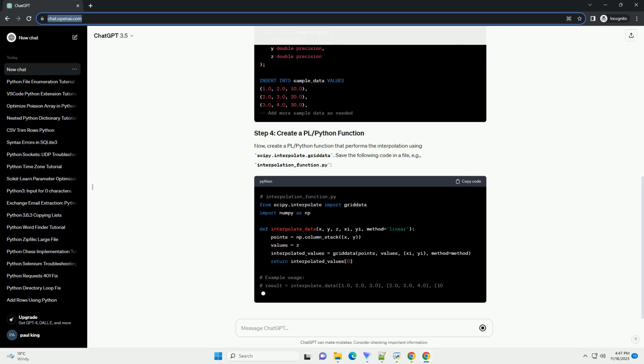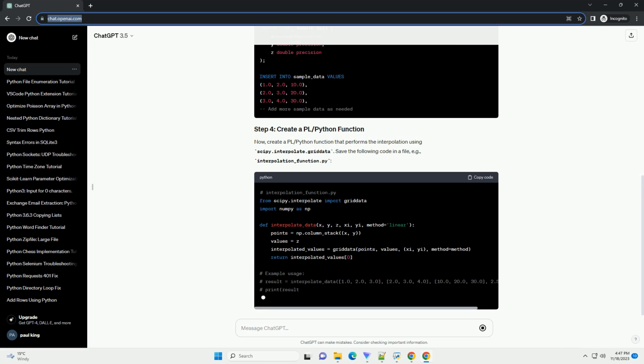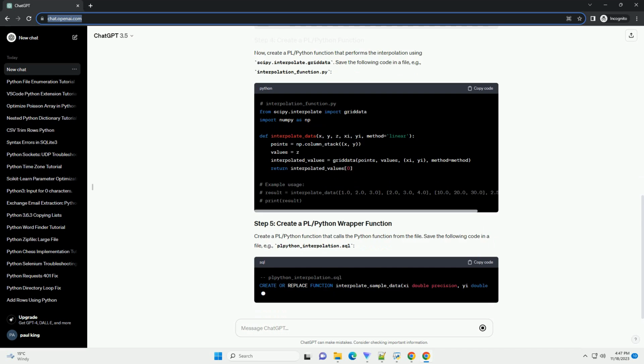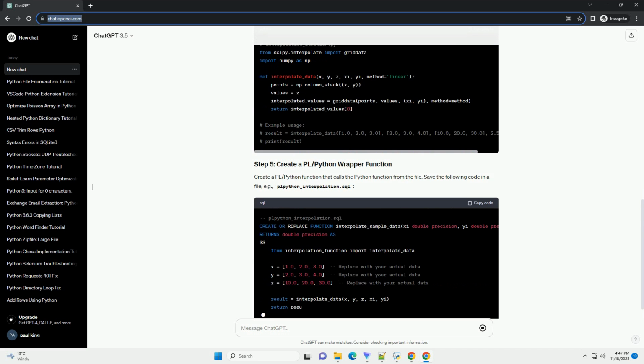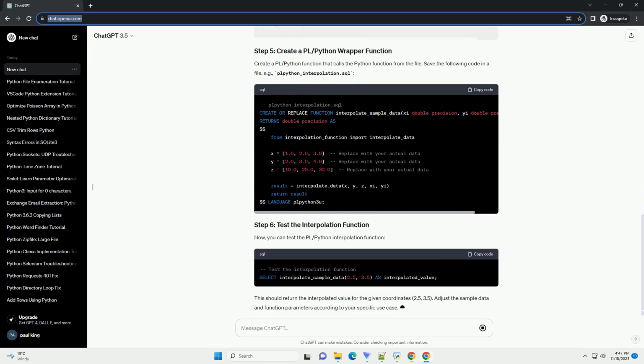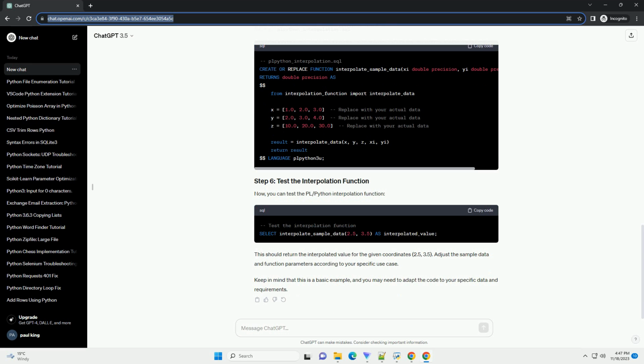Start by creating a database and a table to store your data. In this example, we'll create a table named sample_data with columns X, Y, and Z for the input coordinates and values. Insert some sample data into the table. Replace these values with your actual data. Make sure pl/python is enabled in your PostgreSQL database.